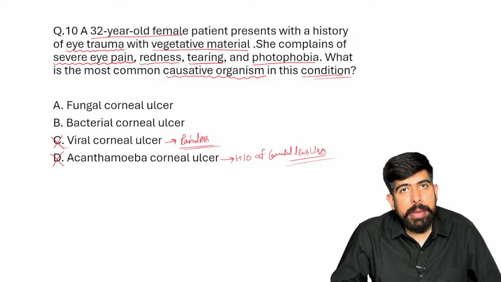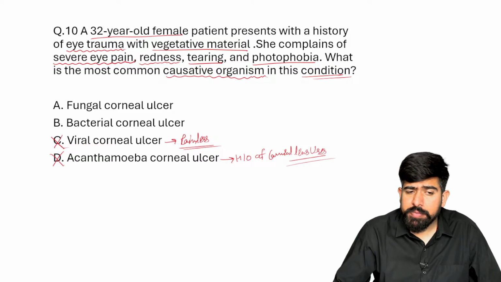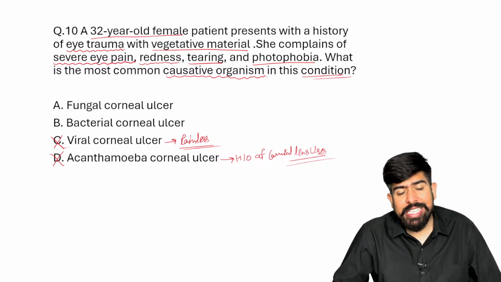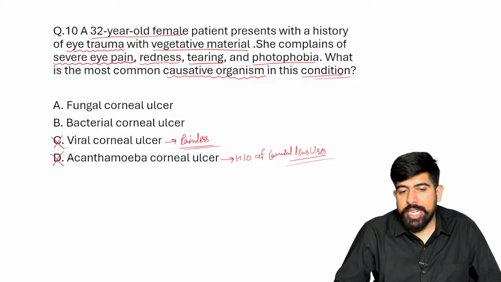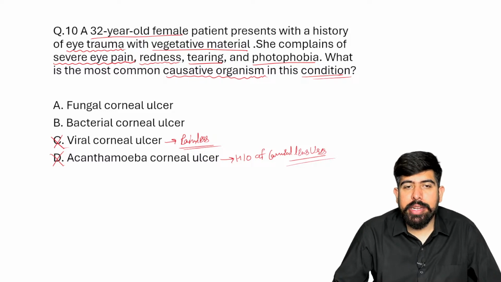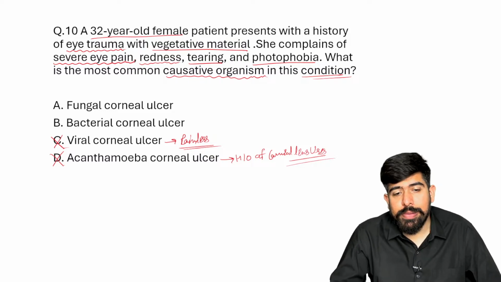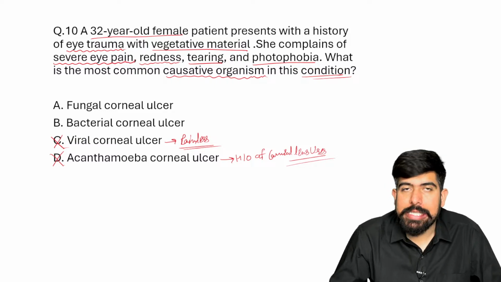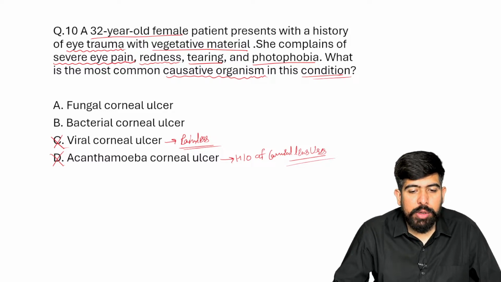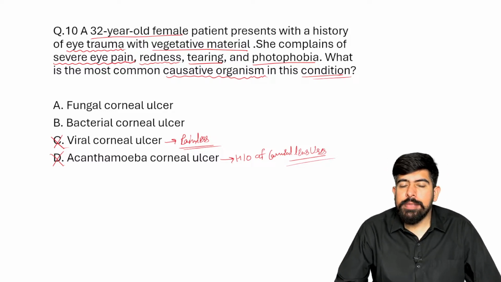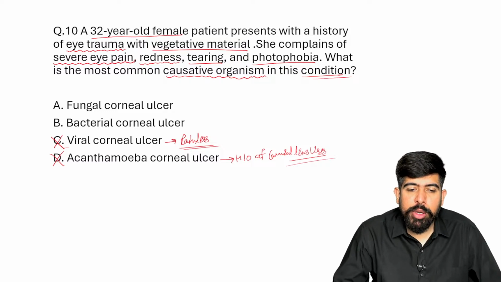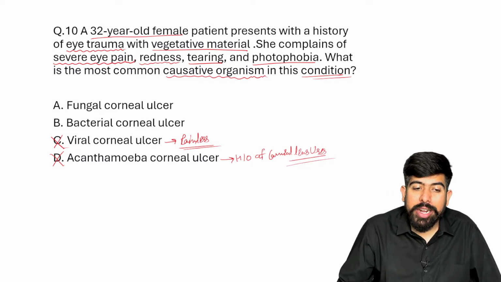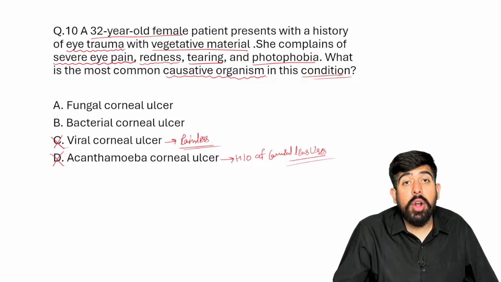Now, the biggest confusion is between the two, the fungal corneal ulcer and the bacterial corneal ulcer. Both have severe eye pain, both have redness, both have tearing and photophobia also. But what is the key feature here which is going to separate the bacterial corneal ulcer from the fungal corneal ulcer?